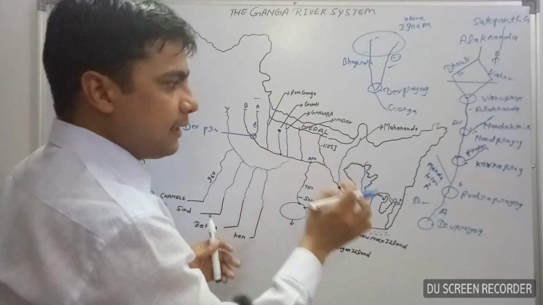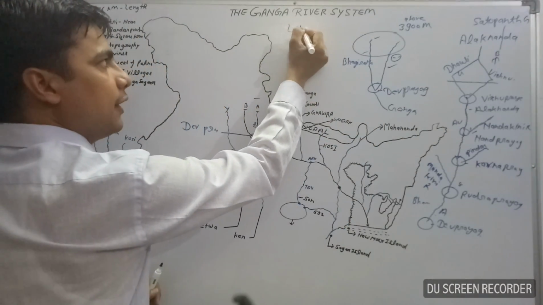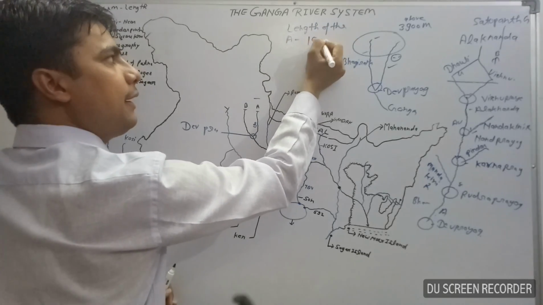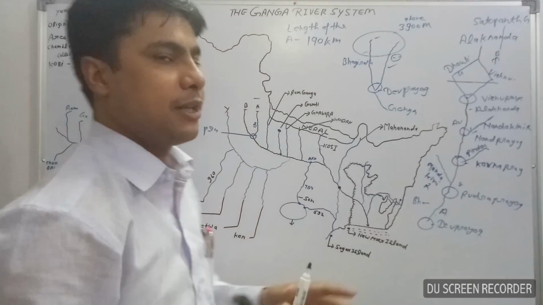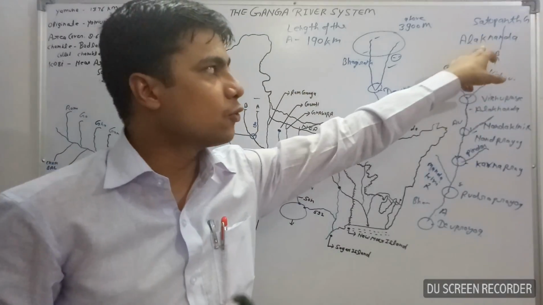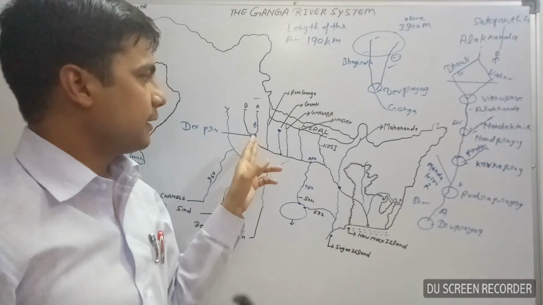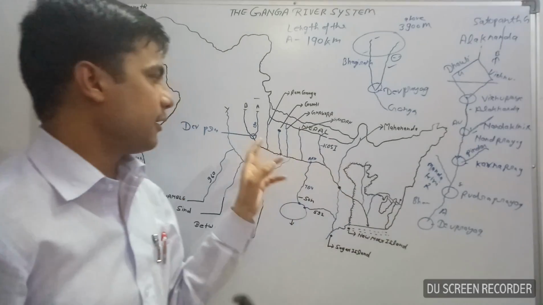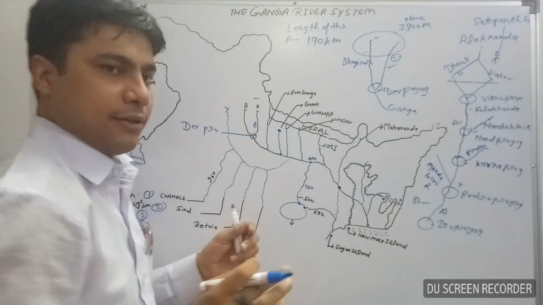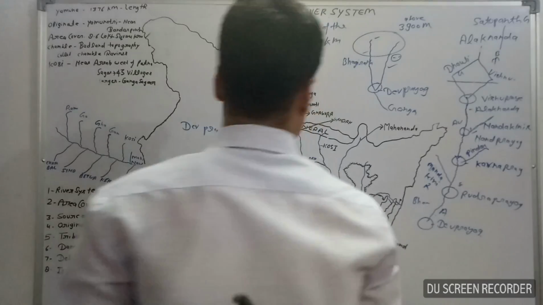The total length of the Alaknanda river is 190 kilometer, from its source to the mouth, where it meets with the Bhagirathi river at Devprayag. Hereafter it is known as the Ganga river. Now, origin place, I think you understand very well. Next point will be tributaries.